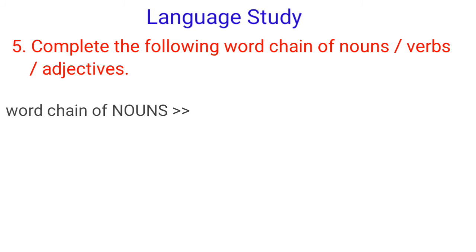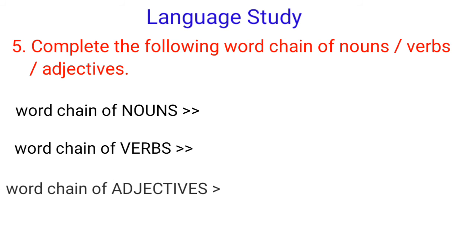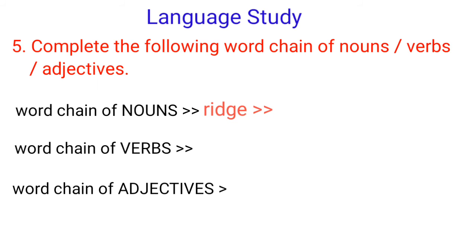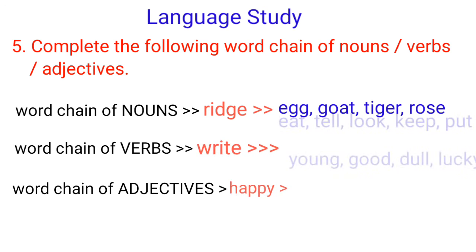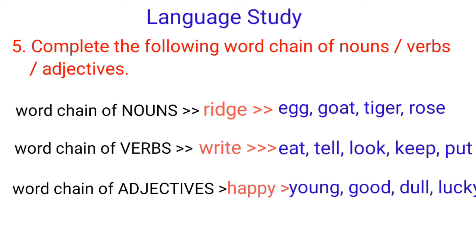Question number 5. Complete the following word chain of nouns or verbs and adjectives. The word given is ridge, R-I-D-G-E. You have to write the noun that starts with the last letter of the given word ridge. The last letter is E. The noun that starts with E is egg, then goat, tiger, rose. In this way, you have to write verbs and adjectives. Verbs of right and adjectives of happy.